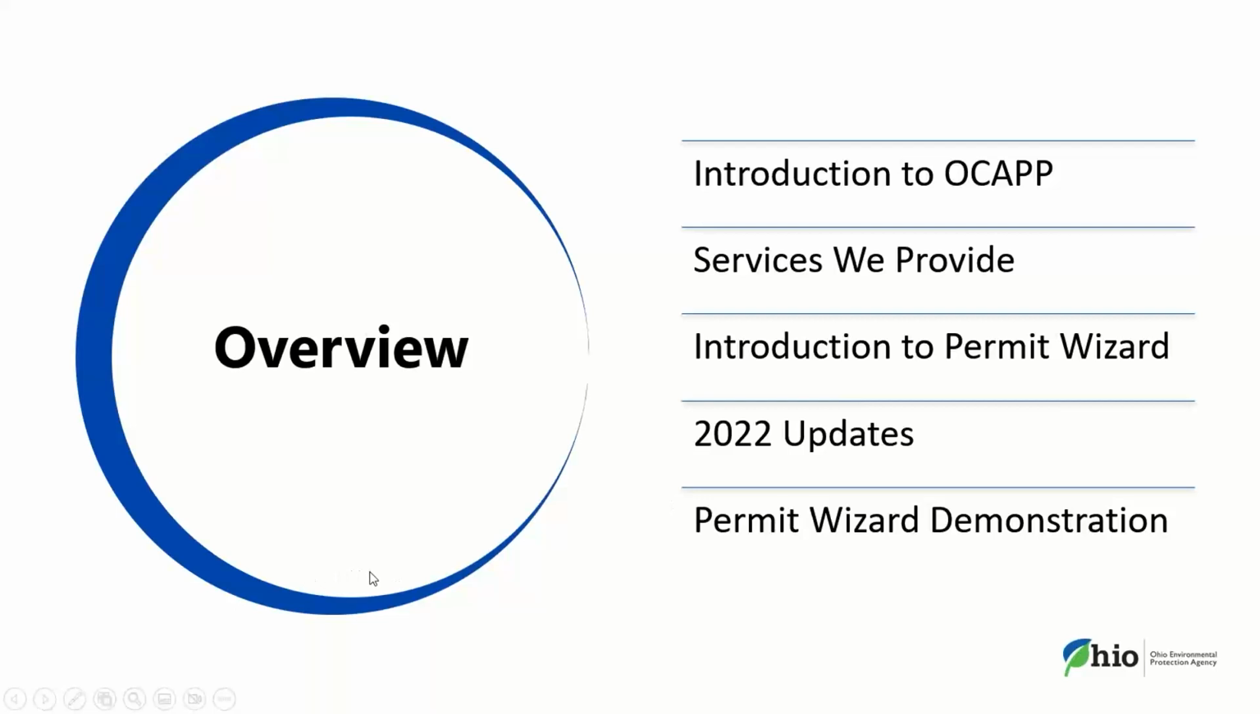Here's a quick overview of what we're going to be talking about today. I want to provide a quick introduction to OCAP and the services and tools we provide businesses in Ohio. We're then going to move into Permit Wizard and learn about it as a tool and see the updates we've made this year, and then we're going to have a quick demonstration of the tool itself.